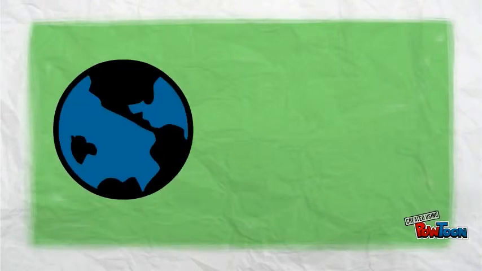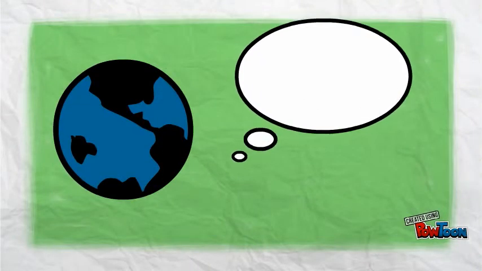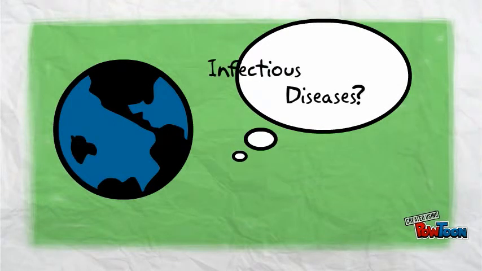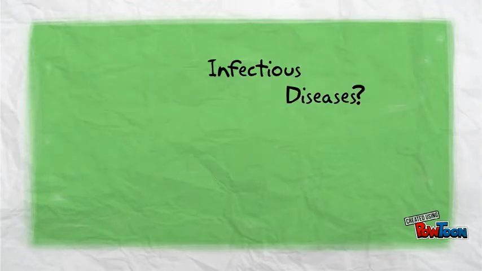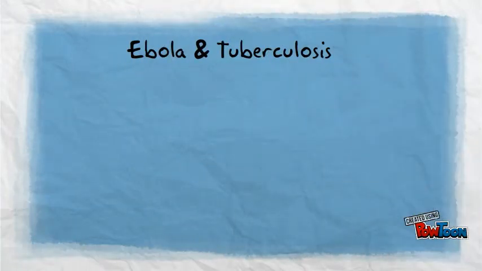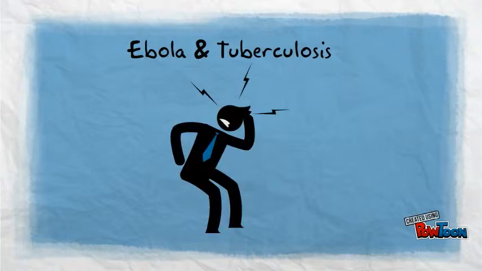Diseases around the world are causing many different problems. Infectious diseases are defined as diseases that spread from person to person, such as Ebola and tuberculosis. Ebola is an infectious and generally fatal disease marked by fever and severe internal bleeding, spread through contact with infected body fluids by an Ebola virus, whose normal host species is unknown.